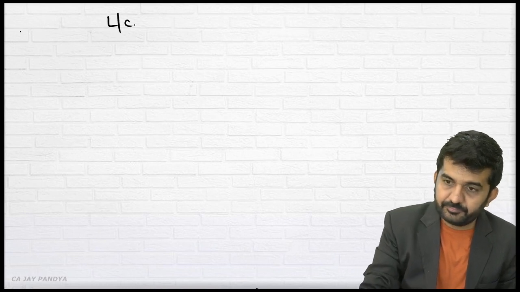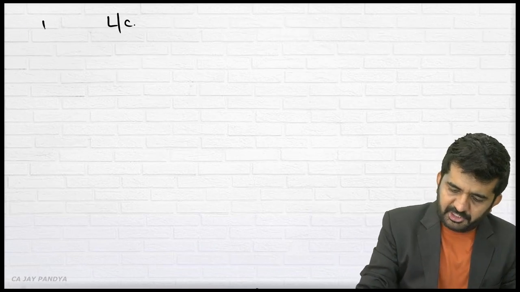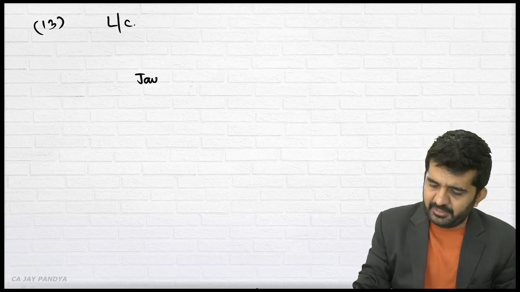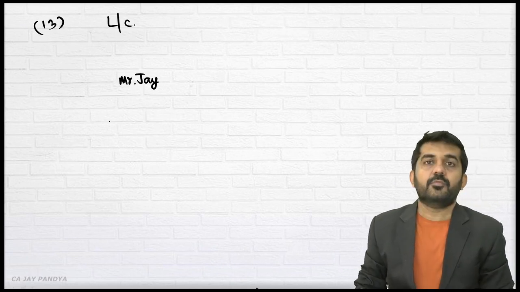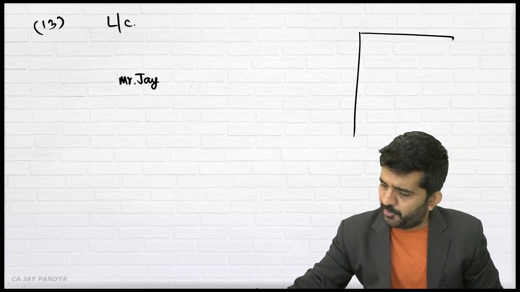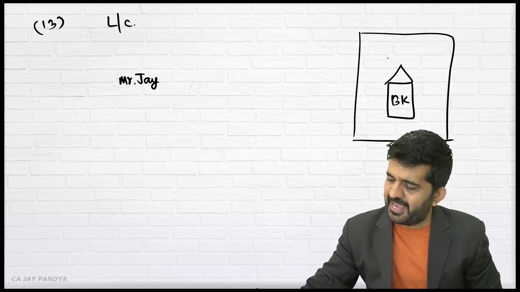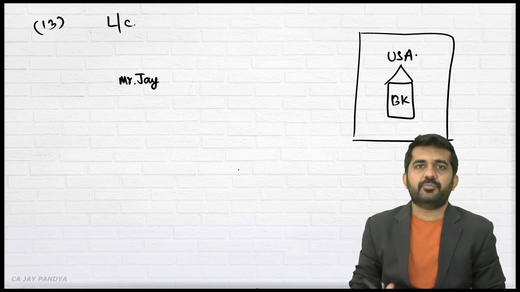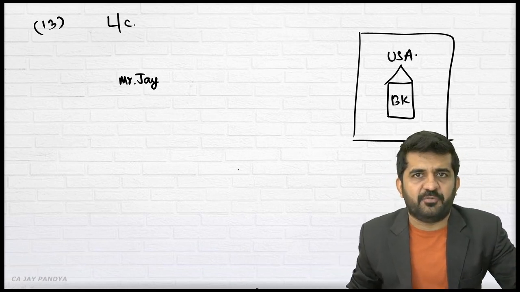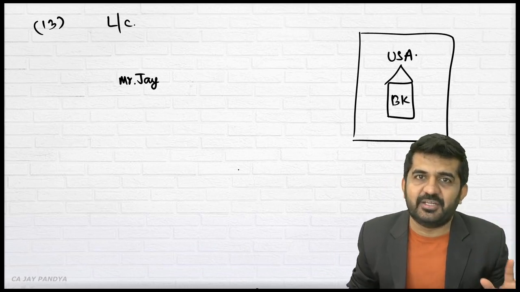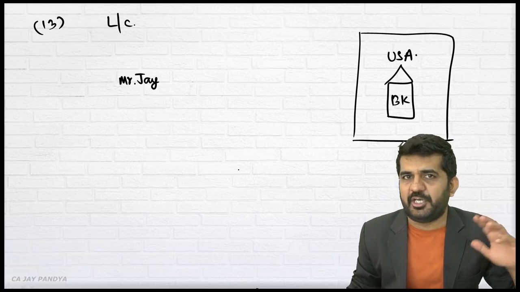Next, what we learned was letter of credit. It is point 13. What is a letter of credit? If I, Mr. Jai, want a loan from USA Bank, which is a bank in USA, USA cannot take security from me. USA does not know my credit rating. USA does not know my credit history. USA does not know whether I have defaulted or not.